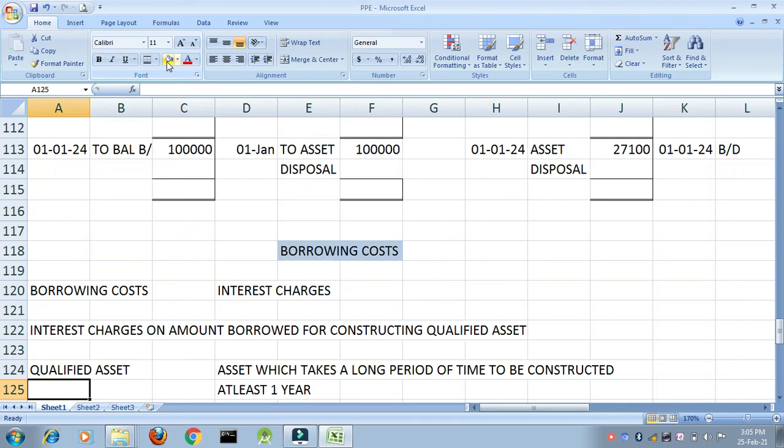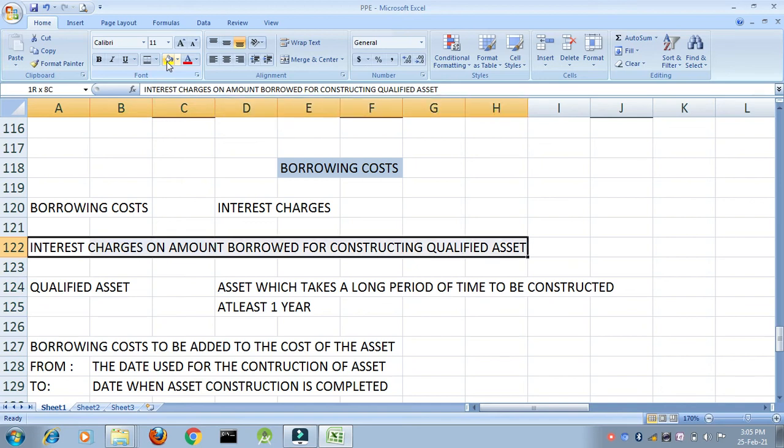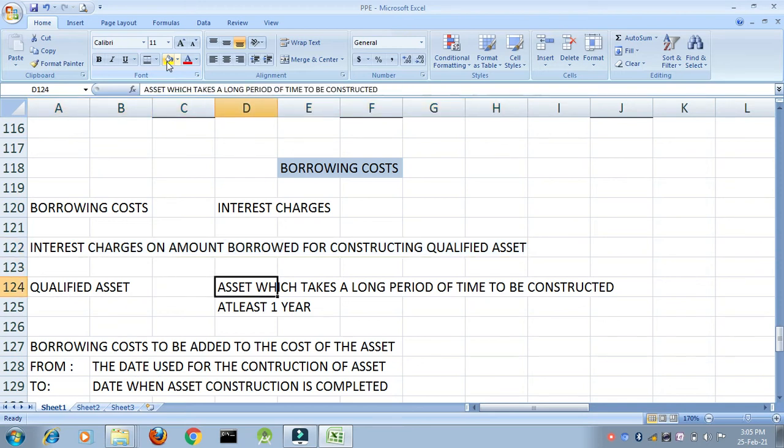But when? That is very important. When will I add the borrowing cost to the cost of my asset and how much? So let's start. First, interest charges on amount borrowed for constructing a qualified asset. The very important part here is what? Qualified asset. What do you mean by qualified? An asset which fulfills all the criteria. Now what is the criteria? A qualified asset is an asset which takes a long period of time to be constructed, which means at least 1 year. Okay, at least 1 year to be constructed.